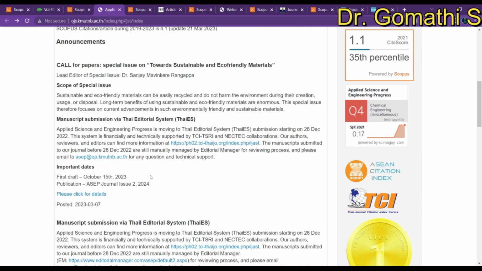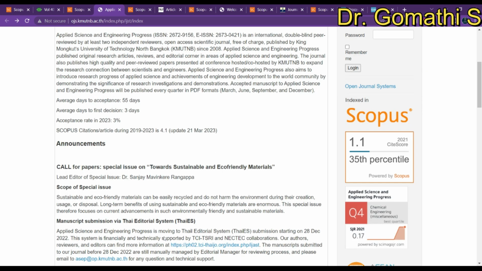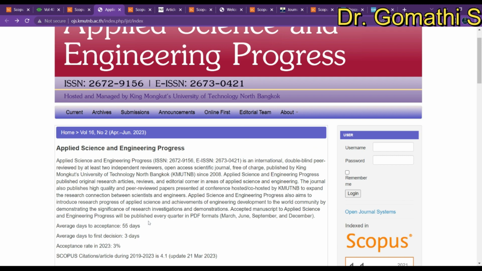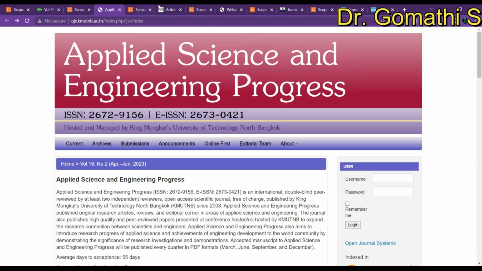So you can try this, and they are also giving you a fast decision, and the acceptance rate is only 3%, which means they are strictly following everything related to the template and the scope. So you have to think about the scope as well. Other important dates are also given. If you wanted to publish in a special issue, you can also try that. So the next one is